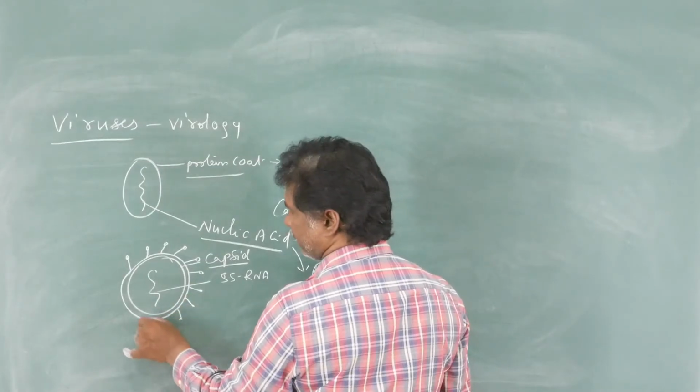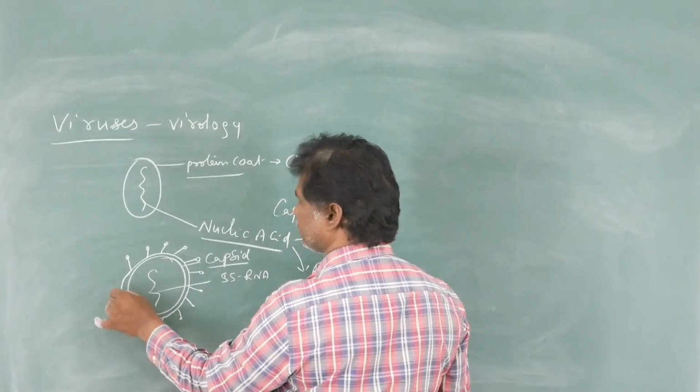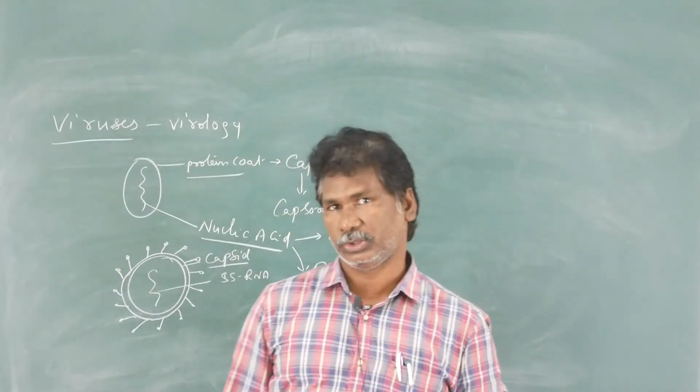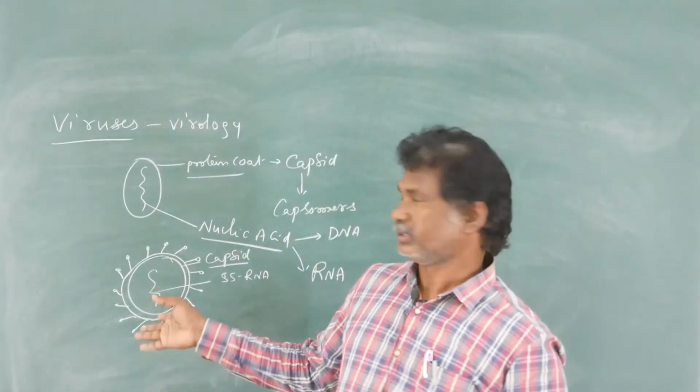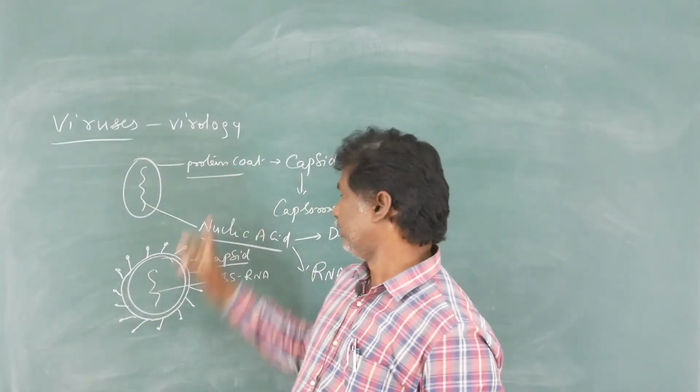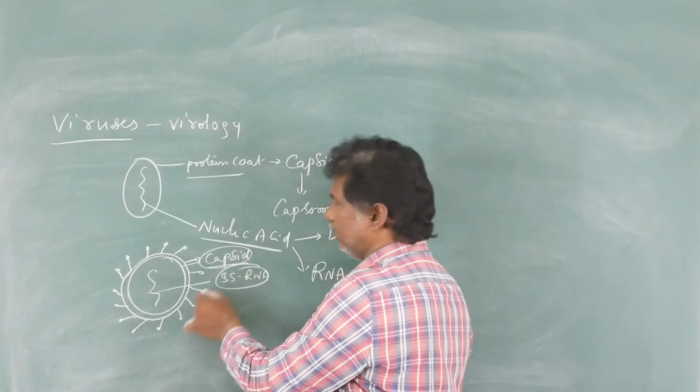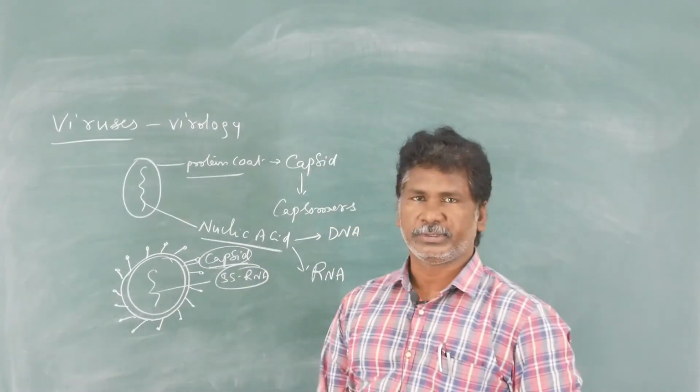So like this one, the spikes are helpful for the attachment of that virus on the host tissue. So what is shaking the world is just two components, one RNA and one capsid. Okay, this is the coronavirus.